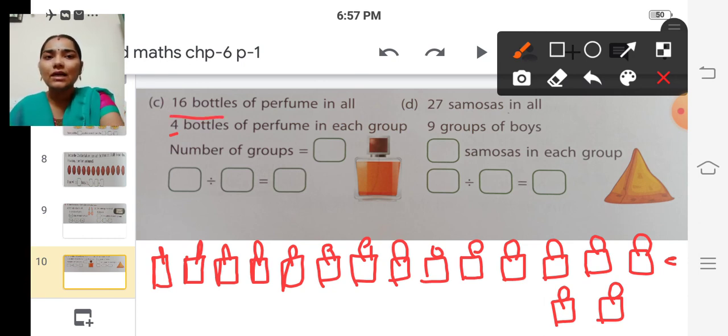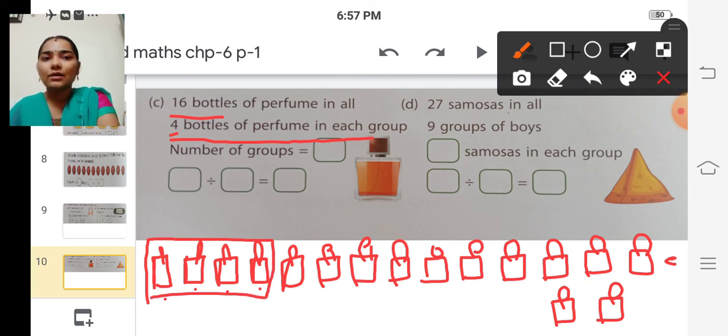And they have given 4 bottles of perfume in each group. So in each group 4 bottles should be there. So we shall form groups such that in each group 4 bottles should be there. So first 1, 2, 3, 4. So the first 4 bottles can be formed in one group.